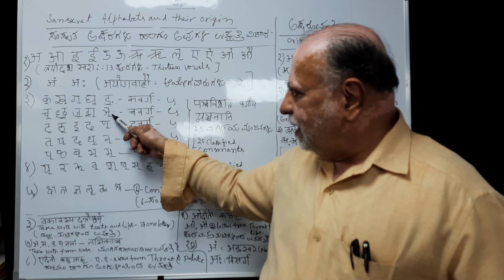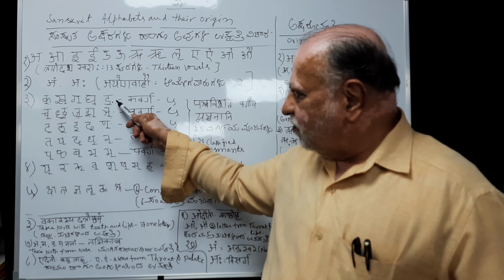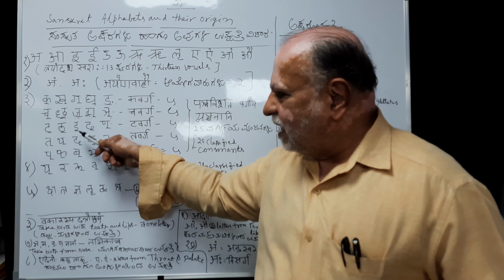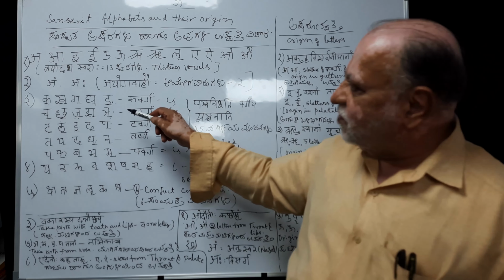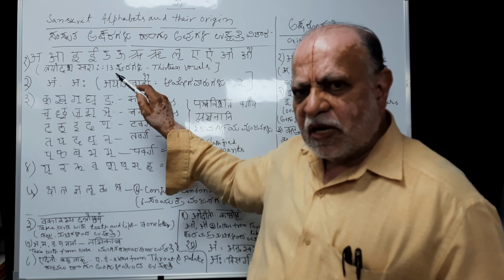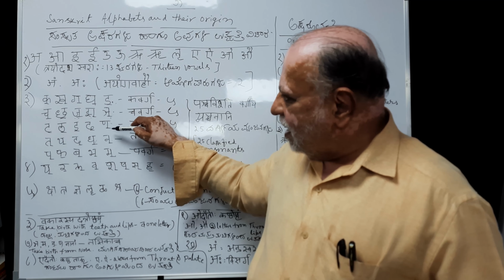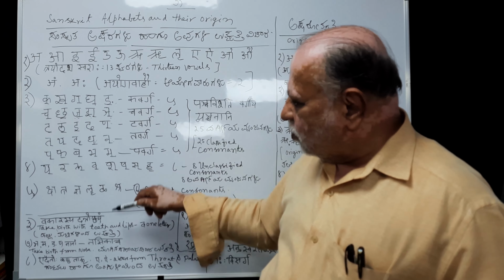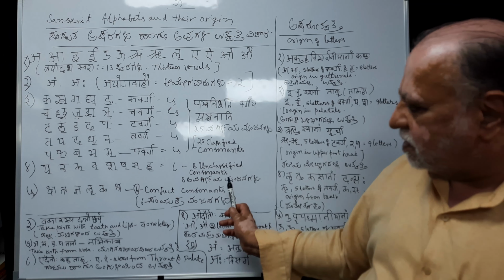Nga, nya, ma, na, na. These are the 5 letters that are the last letters of all the Vargiya Vyanjanas, that is, the classified consonants. Each varga has one nasal. These are totally 5. They come under Nasikacha. They are called nasals.